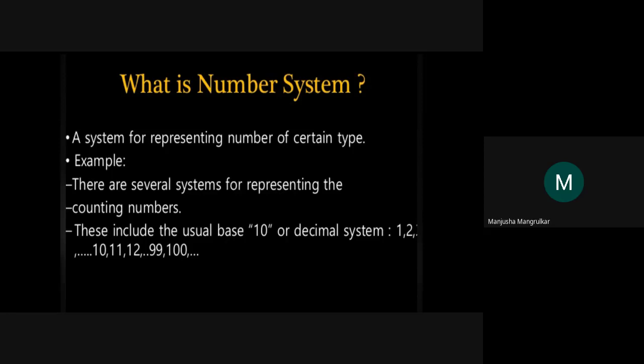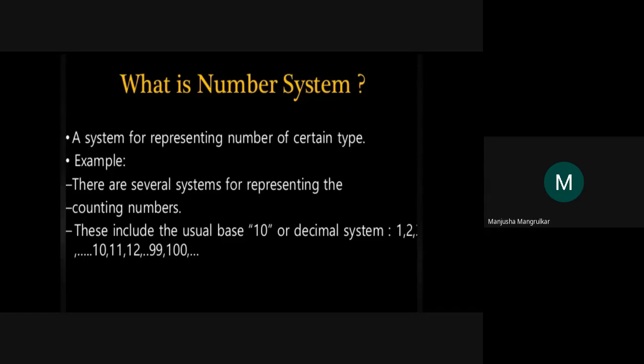Whenever we go to the market, buy anything, do a transaction with money, or count our marks, everything is in base 10. That is the decimal number system. The digits are 0 to 9: 0, 1, 2, 3, 4, 5, 6, 7, 8, 9. So any number is made within this 0 to 9. That is called the decimal number system.